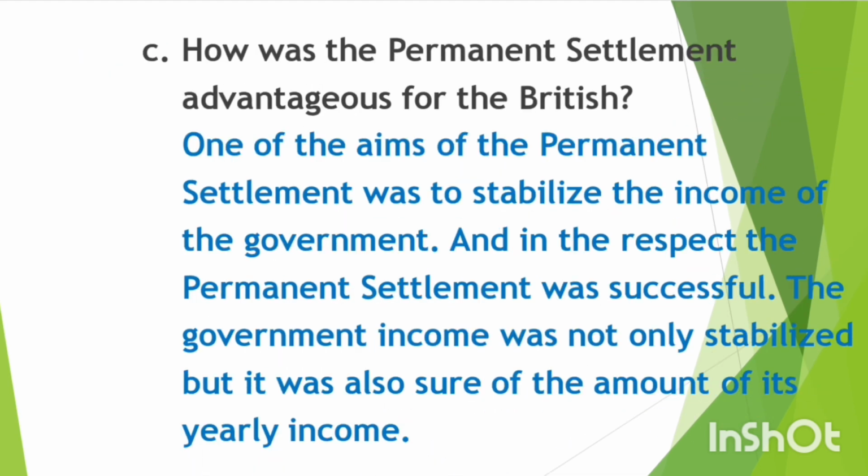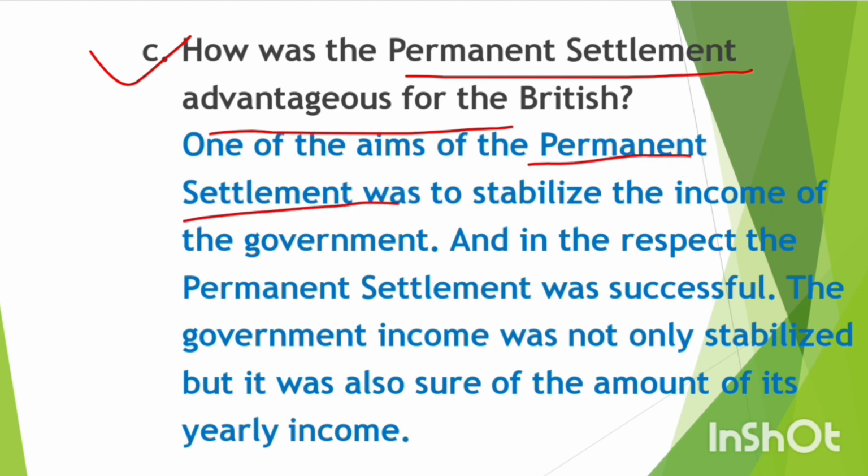Next question, question number C. How was the Permanent Settlement advantageous for the British? Answer: one of the aims of the Permanent Settlement was to stabilize the income of the government, and in this respect the Permanent Settlement was successful.